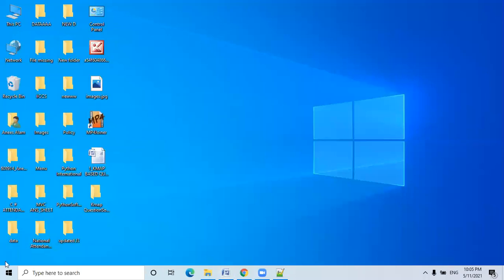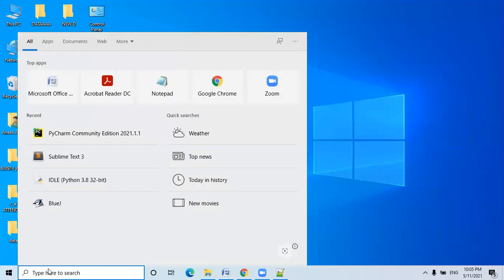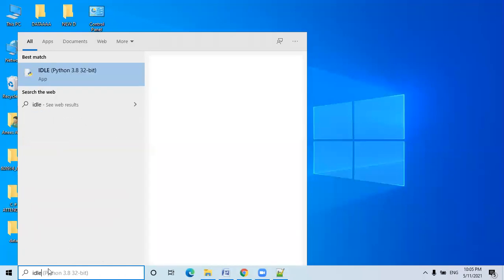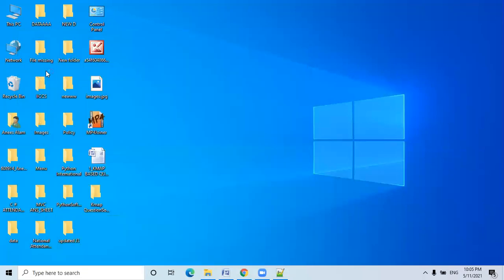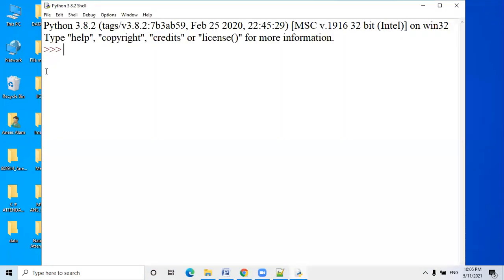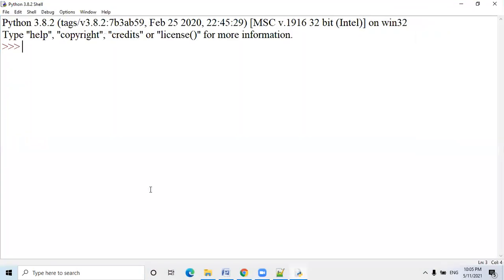See, let me start the IDLE. Just type IDLE in the search. Okay, this is my IDLE and the interactive mode of the IDLE. So 2 plus 5, 7. That is, we are using the plus operator. Plus is an addition operator. Okay. Similarly, 10 minus 5. This is my subtraction operator.